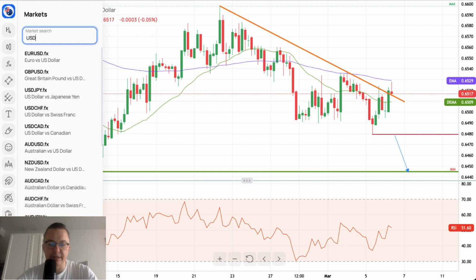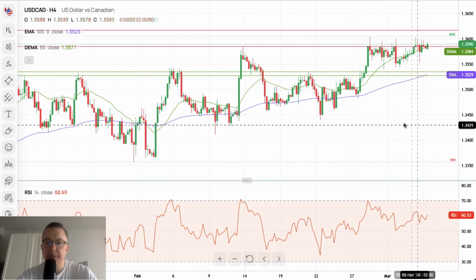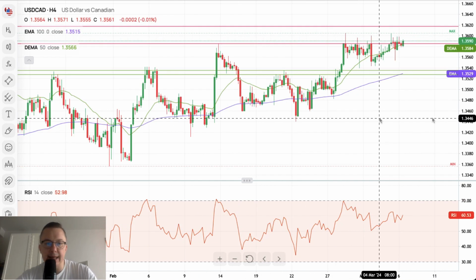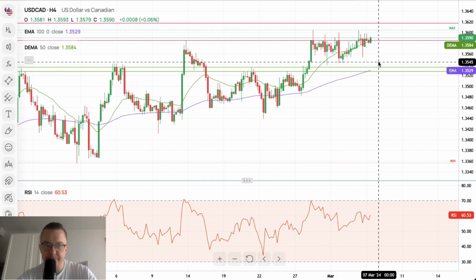Now, US dollar to the Canadian dollar before the Bank of Canada interest rate decision. As we could expect, and as was widely anticipated, there is almost no movement on the US dollar to the Canadian dollar pair right now, because everyone is waiting for the data to be released.